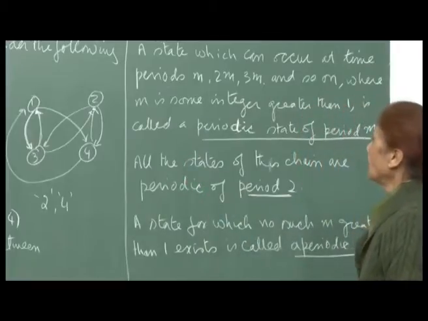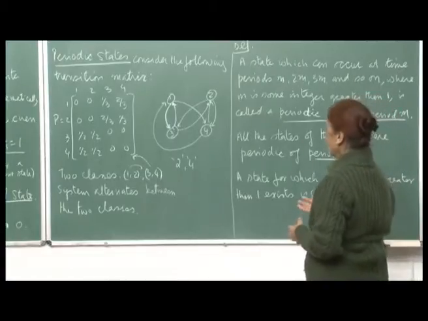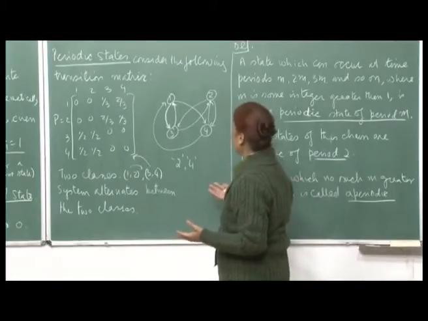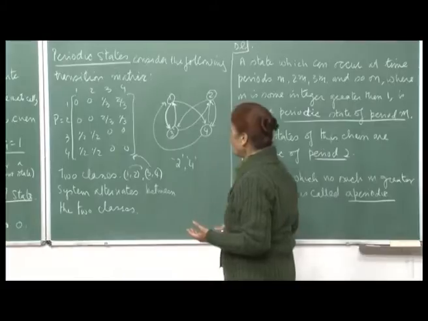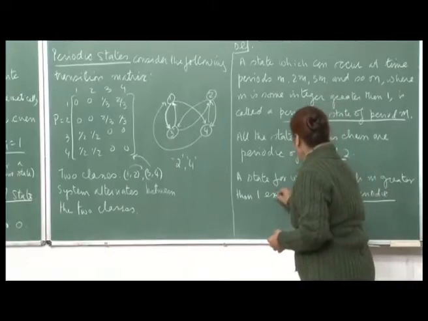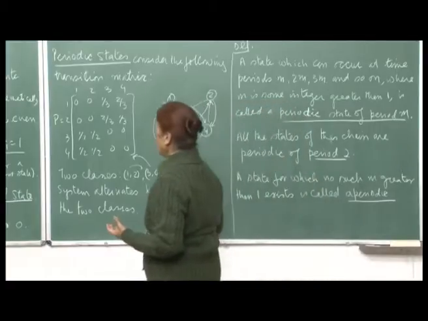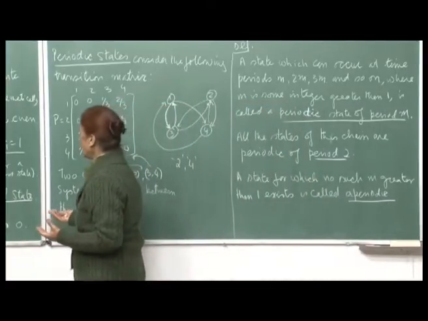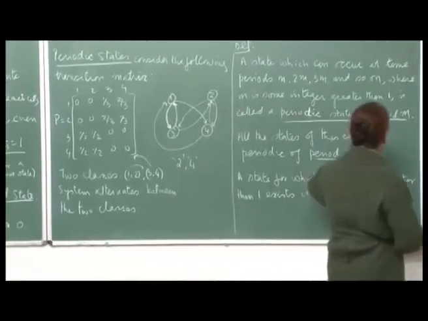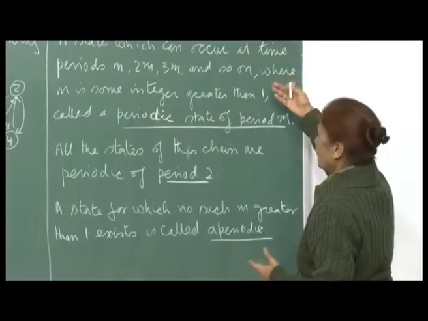So, in this case, of course, all the states are periodic. This is one particular example, but you can also have a situation where you have some recurrent states, which are recurrent but not in that sense. For the periodic state, you already know that you are going to visit it at regular intervals, and the probability of visiting it is positive.